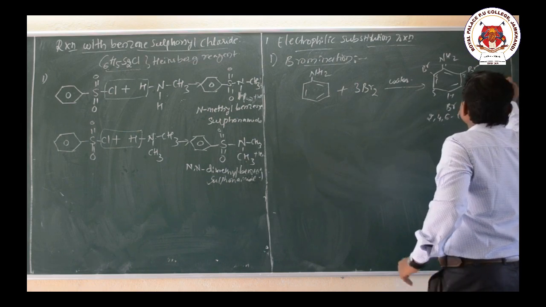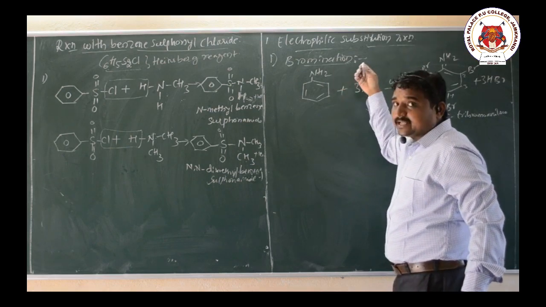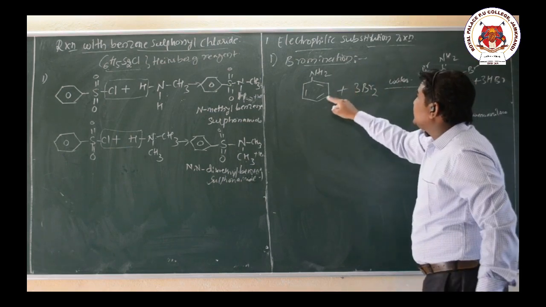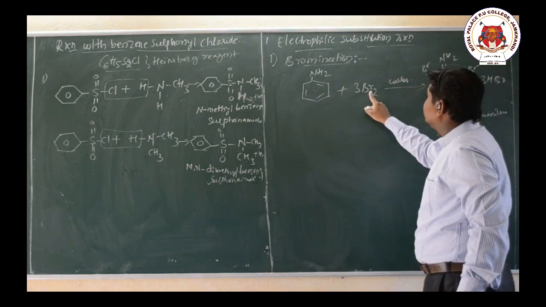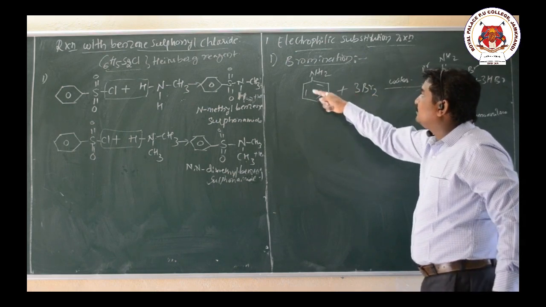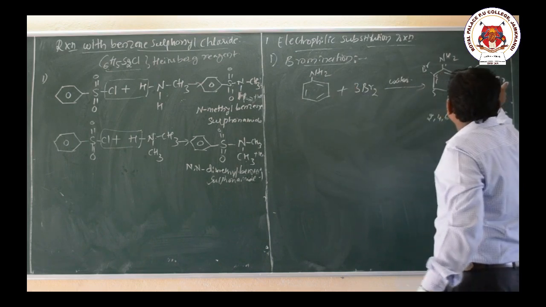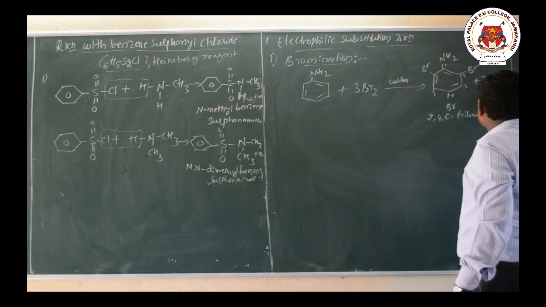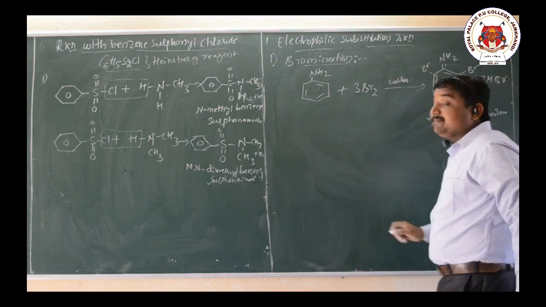For the substitution of each Br, there is a replacement of hydrogen from the benzene ring. Hence the 3 H are from the benzene ring, and here totally 6 Br are there. 3 Br get substituted and the remaining 3 Br combine with the hydrogen atoms replaced from the benzene ring, so there is a release of 3 HBr. So here we get the tribromo derivative.